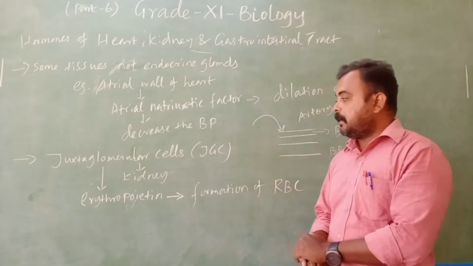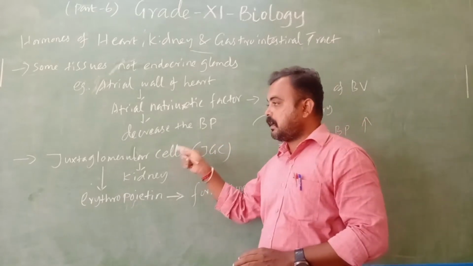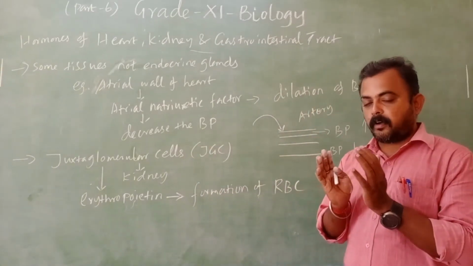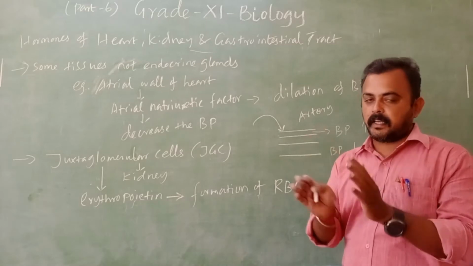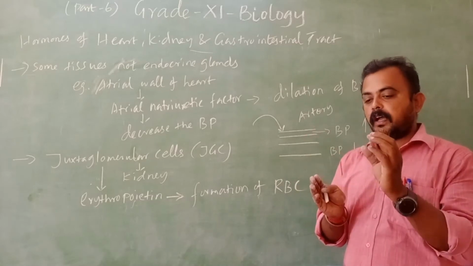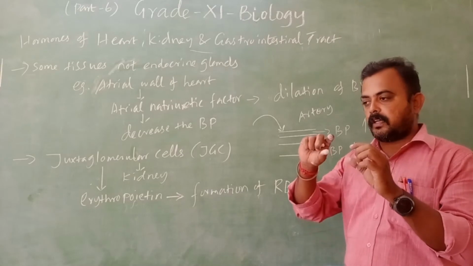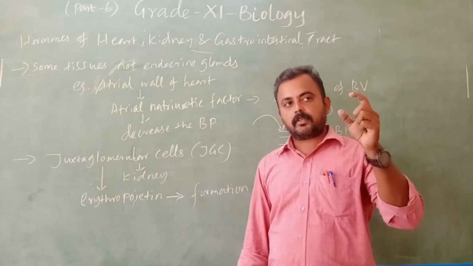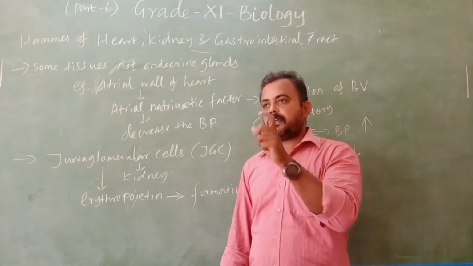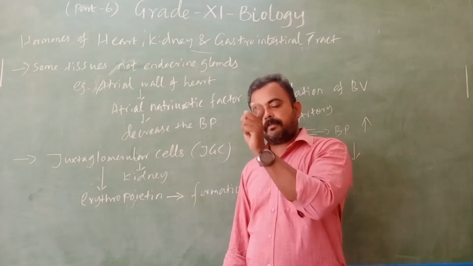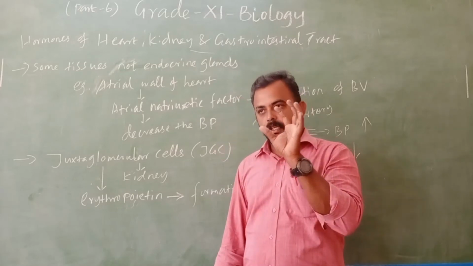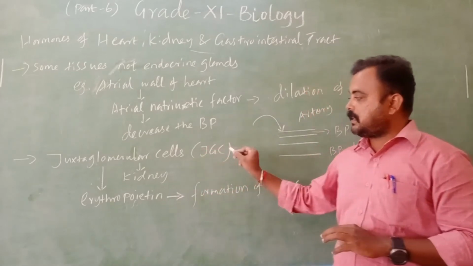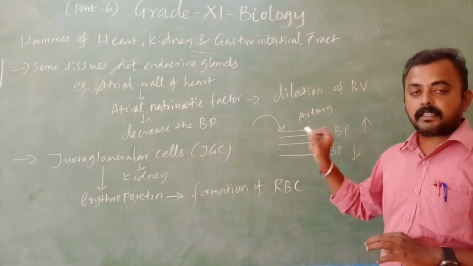Juxtaglomerular cells are present in each and every nephron of the kidney. In the glomerulus, the afferent arteriole is coming from the outside, and in the wall of that area, JGC are present.